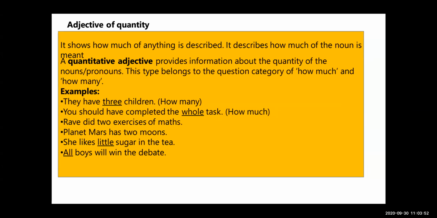So see these words: 3, whole, 2, then little, then all. These words are telling about the quantity of a noun. So these are the adjectives of quantity. Now see the third type. It's related with the adjectives of quantity, and the third type is numeral adjectives or adjectives of number.